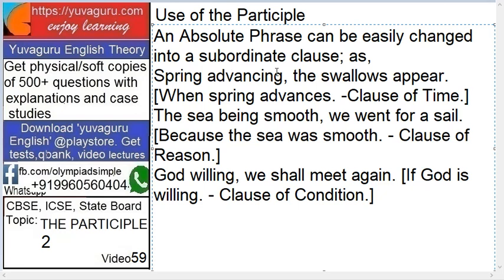So spring advancing is an absolute phrase, and advancing is a present participle. Now if I have to change this to a subordinate clause, how will I change it? When the spring advances, that is a clause of time, then the swallows appear. So instead of writing spring advancing, I will write when spring advances. Now this becomes a subordinate clause.